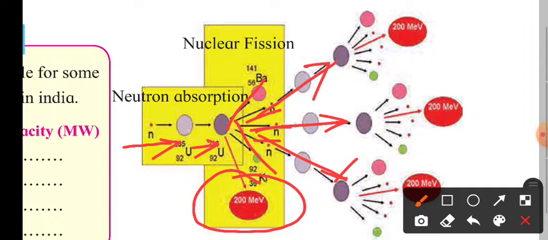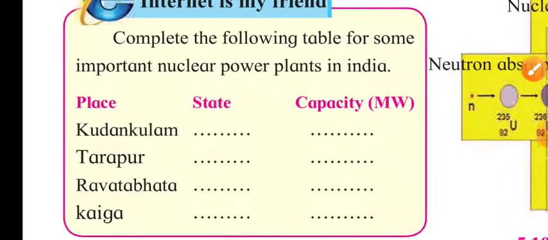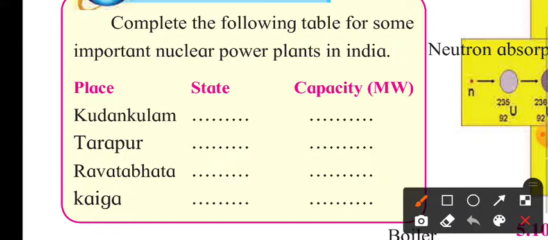Further, on the other side, they have given some information regarding the other nuclear power plants in our country. So we will just see the one they have given as Kudankulam, which is in Tamil Nadu. The capacity for this is 2000 megawatts.